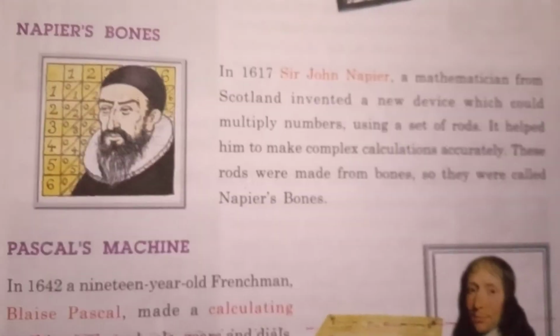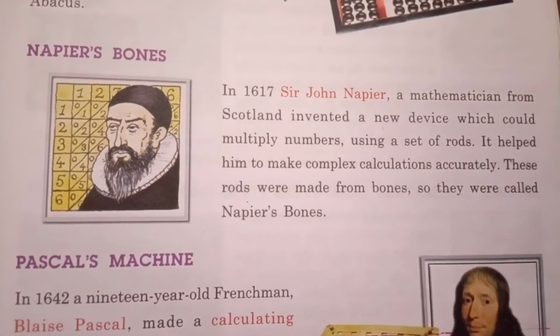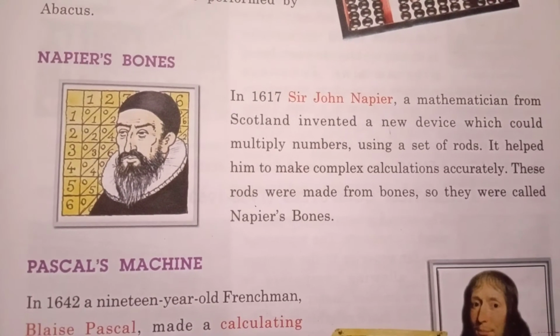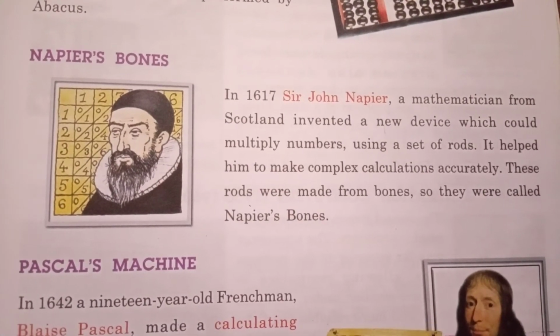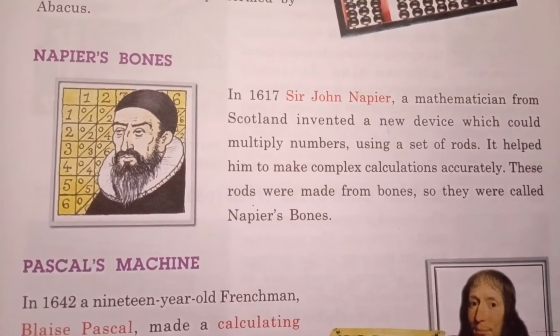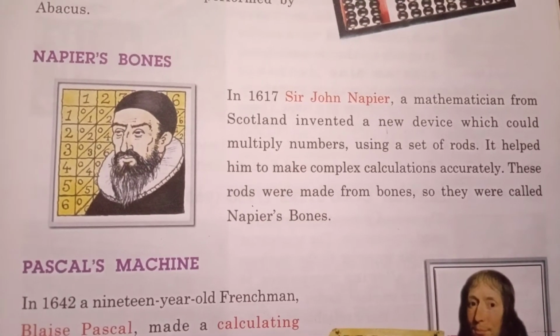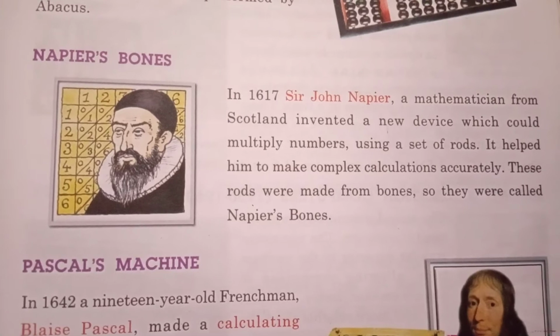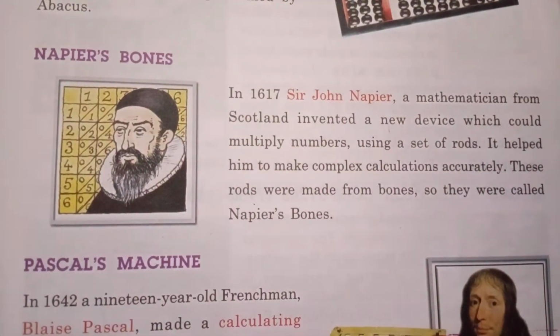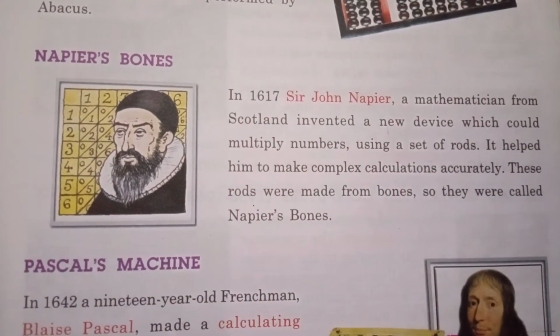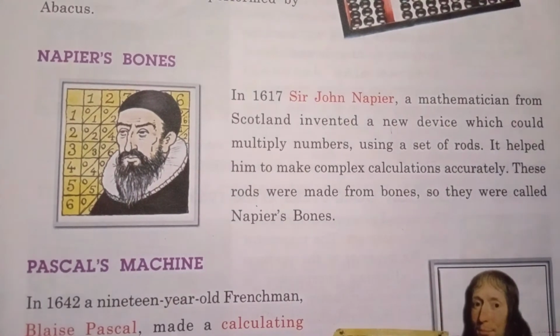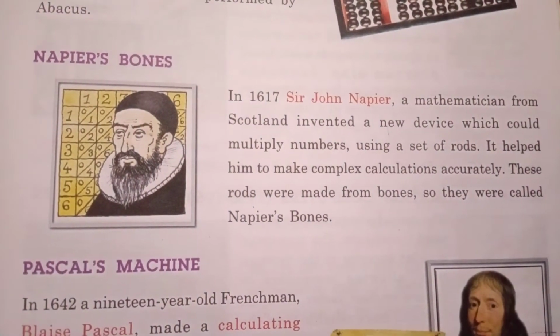Now, Napier's bones. In 1617, Sir John Napier, a mathematician from Scotland, invented a new device which could multiply numbers. Okay. In which year? 1617.